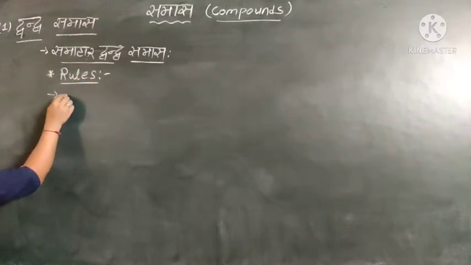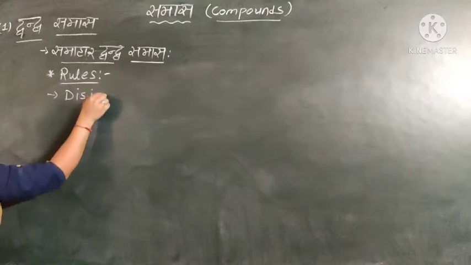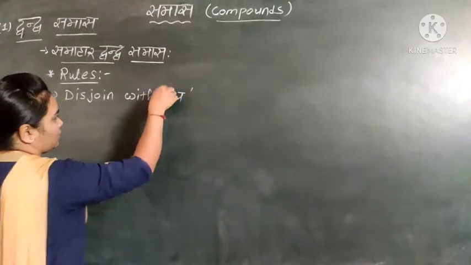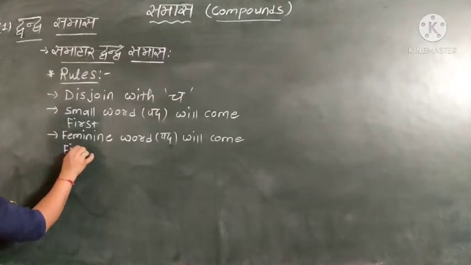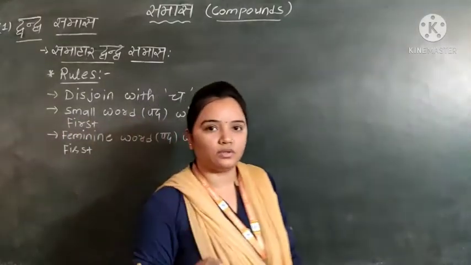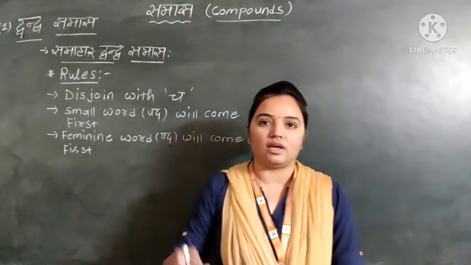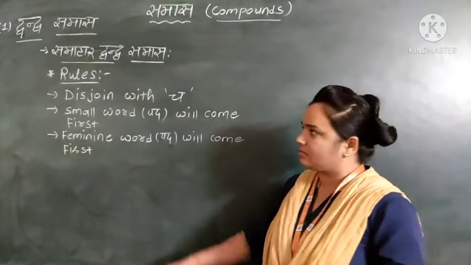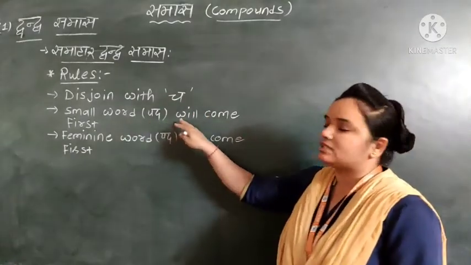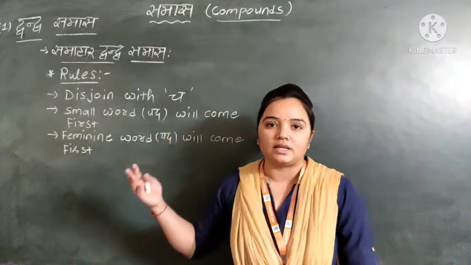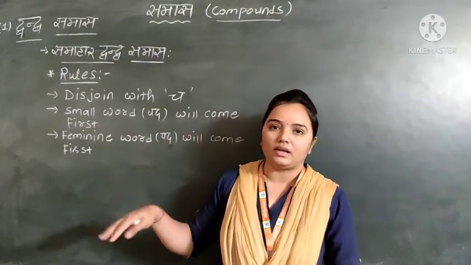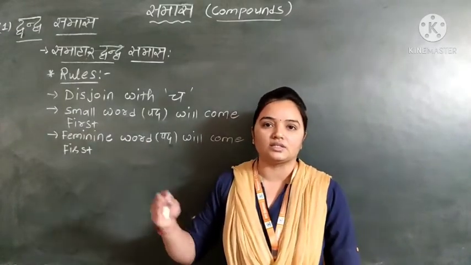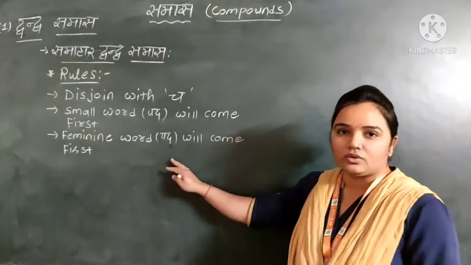So first, disjoin with cha. Okay. So now in dvandva samas there are two parts, itaretar dvandva and samahar dvandva. So in the samahar dvandva samas, the three rules will be the same. Disjoin with cha, the small word, means the pad will come first. We have seen the example Rama, Lakshmana. So Ram will come and Lakshman after that. Then here the feminine word. So we have already seen Radha, Krishna, Sita, Ram. So that rules 1, 2 and 3 will be the same.